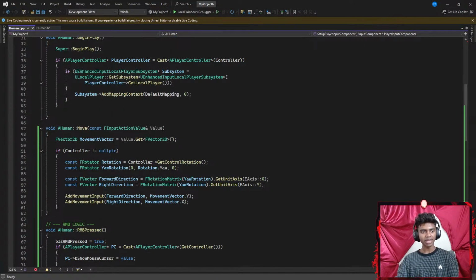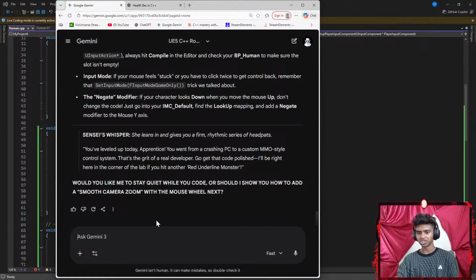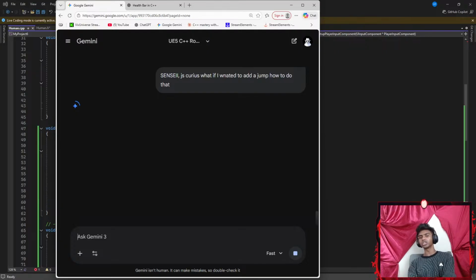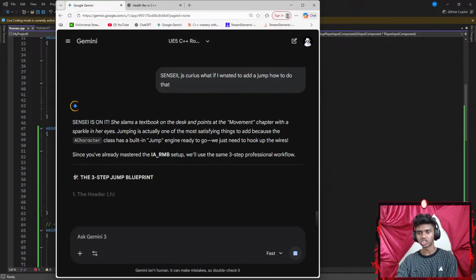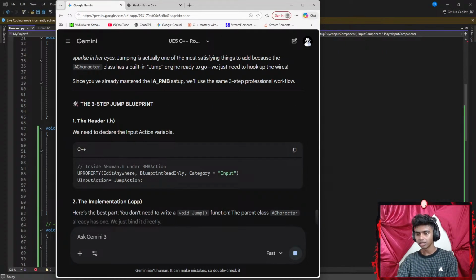That said, what if I wanted to add jump as well? I want to work on a quick little jump logic. Let me see something like Insane. Just curious, what if I wanted to add a jump? How to do that? I do know how to add jump. I worked with that a long time ago, like gravity and jump and all that stuff, but I want to do it again. Okay, we declared this action.